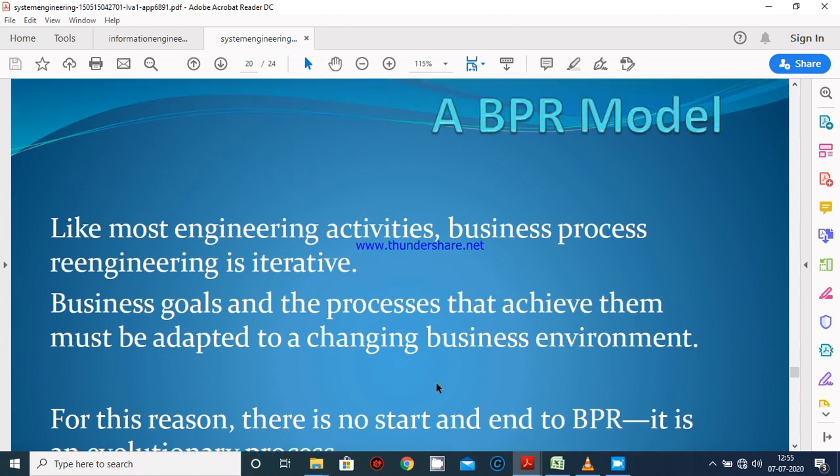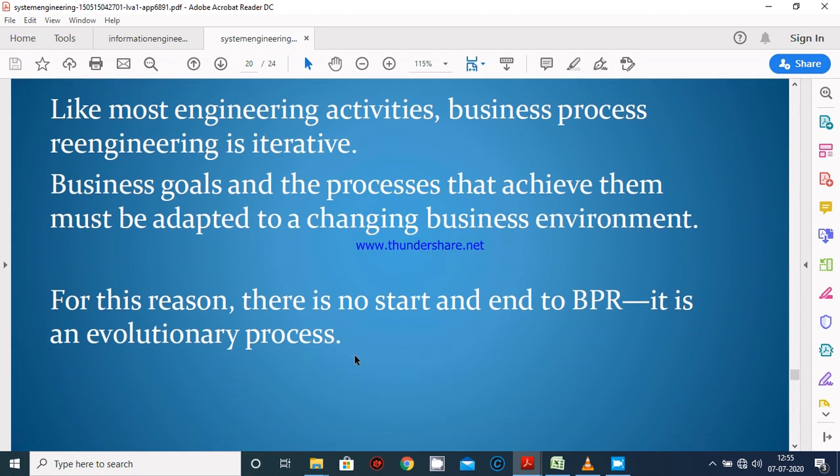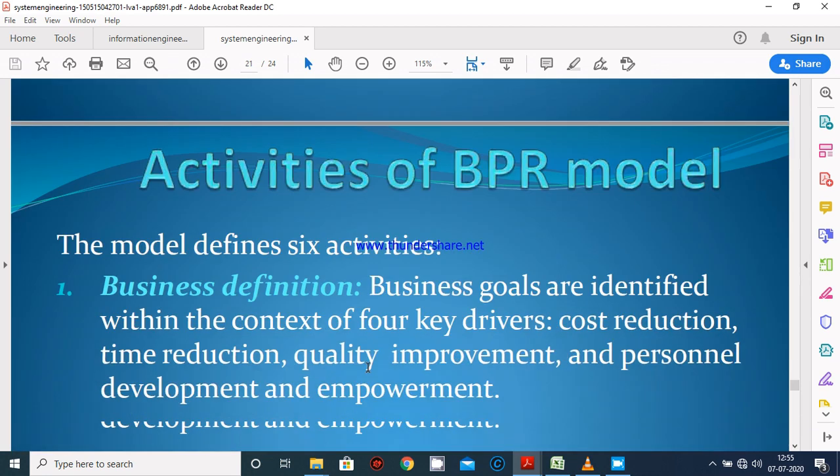So here is the example. I'm going to take a BPR model example, that is business process re-engineering, for better understanding of product engineering. Like most engineering activities, business process re-engineering is iterative, and the iterative waterfall model we have already studied in BTech. So business goals and the processes that achieve them must be adapted to a changing business environment. For this reason, there is no start and end to BPR. It is an evolutionary process.